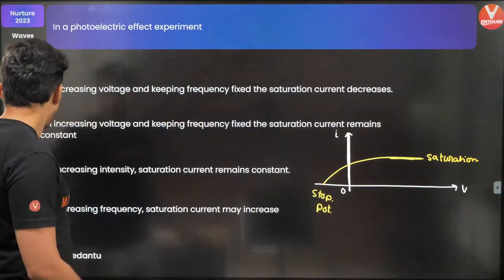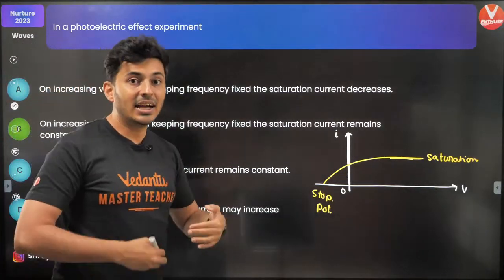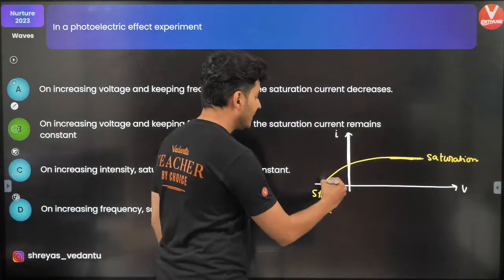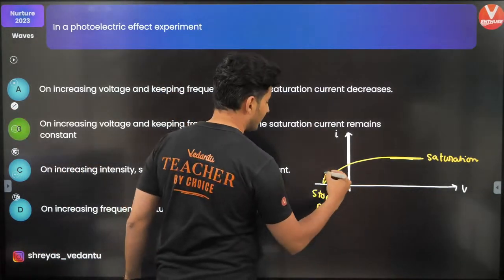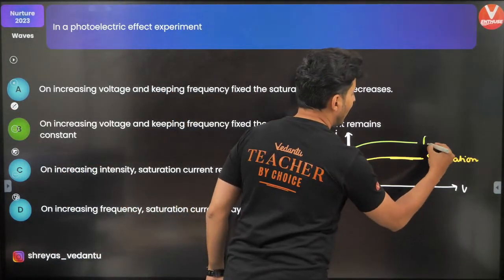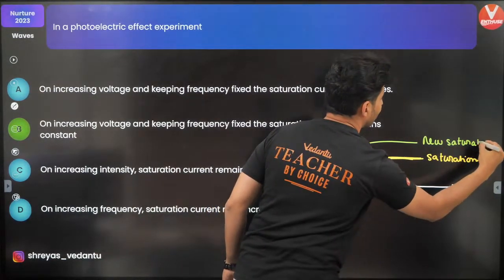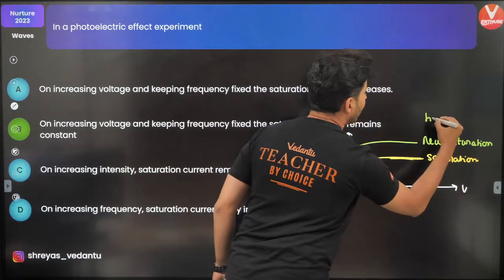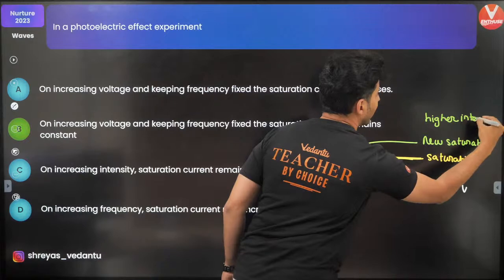But if you increase the intensity of the light, then for a different intensity, let's say like this, you will have a new saturation, but this is for higher intensity of light.